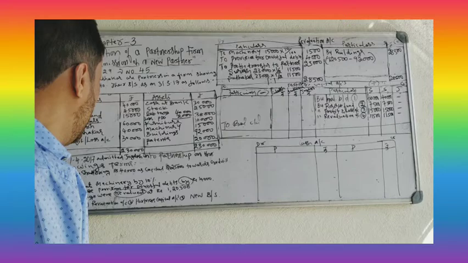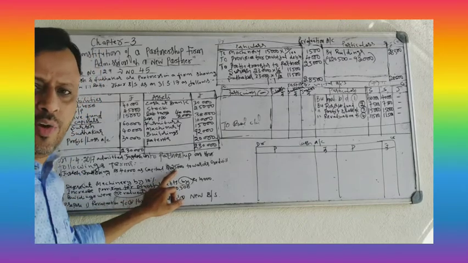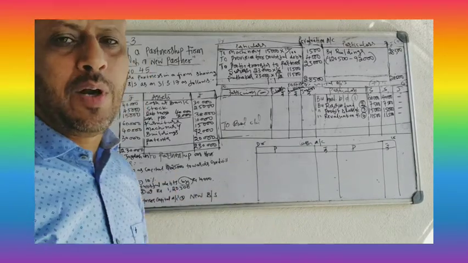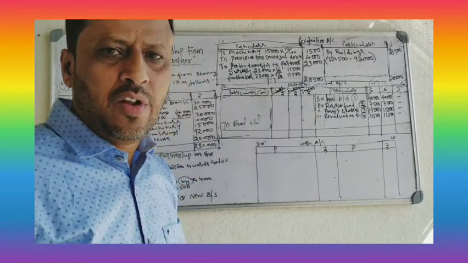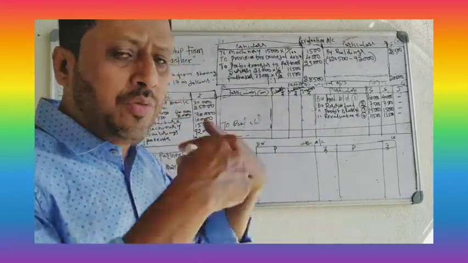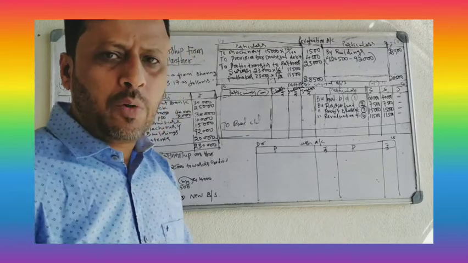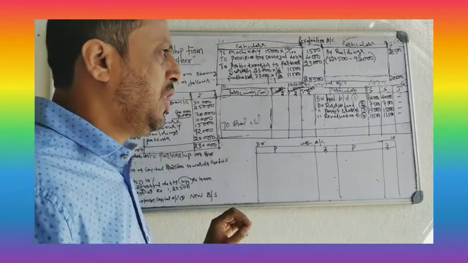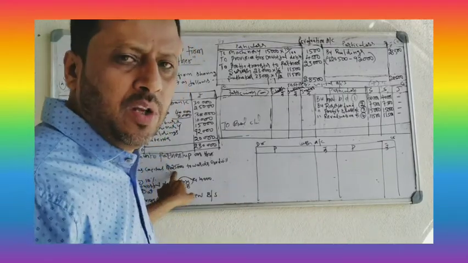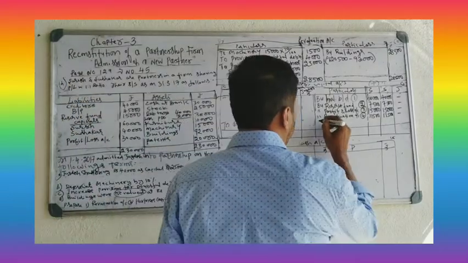Fifth entry, goodwill. Goodwill brought by new partner, 25,000. That will be divided among old partners and written on the credit side. If goodwill is withdrawn, then write on the debit side. In this problem, there is no goodwill withdrawn. Just goodwill brought by the new partner, 25,000. So write on the credit side. By goodwill.